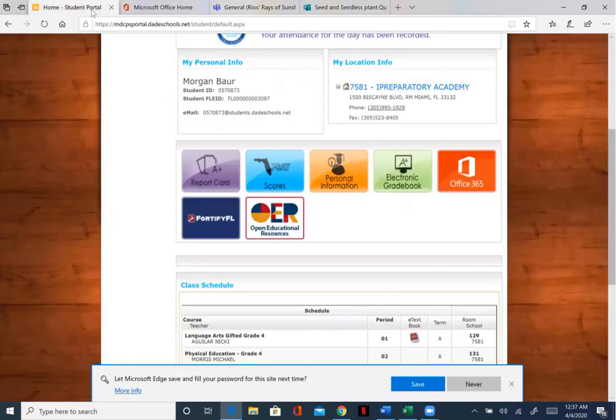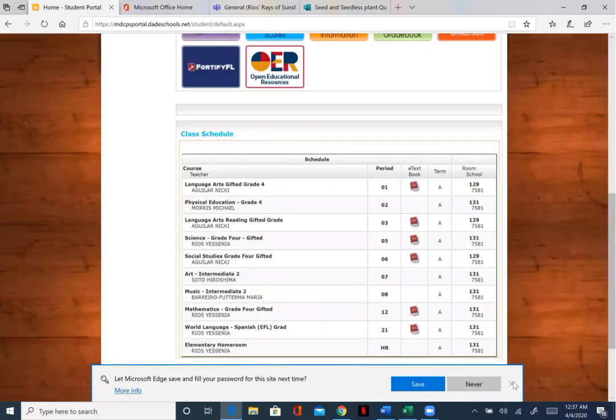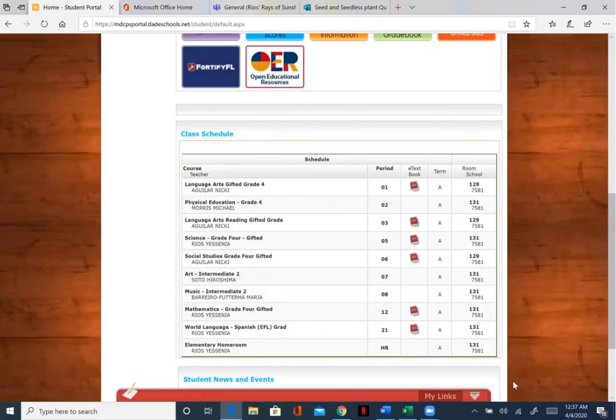Now I wanna go ahead and I wanna show you how to access Think Central. Think Central is the book online where we assign students assignments in math. Ahora quiero enseñarles cómo ingresar en el libro de matemáticas.